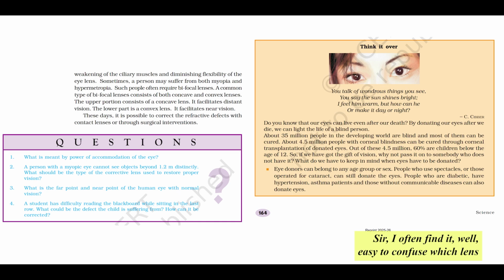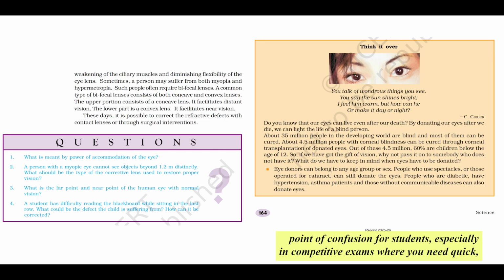Sir, I often find it easy to confuse which lens corrects which defect. Myopia versus hypermetropia gets jumbled in my head sometimes. Is there a simple trick or a mnemonic you can share? Something to help remember quickly, especially under exam pressure. That's a brilliant question, and trust me, you are definitely not alone. This is a very common point of confusion for students, especially in competitive exams where you need quick, accurate recall.